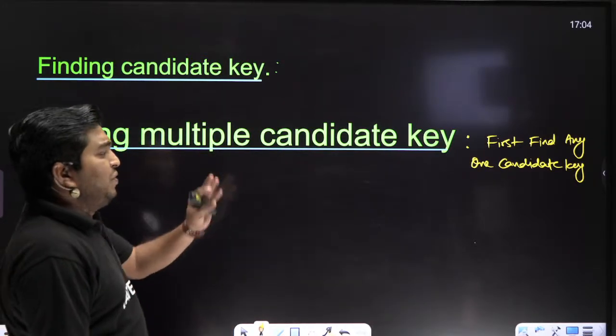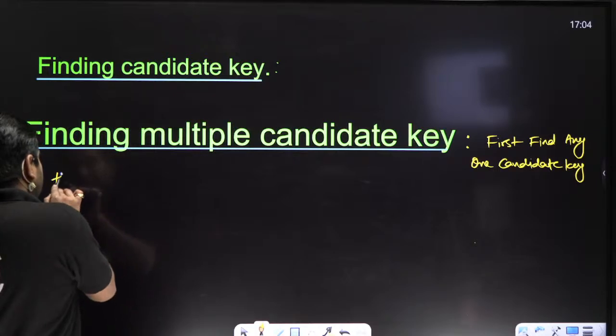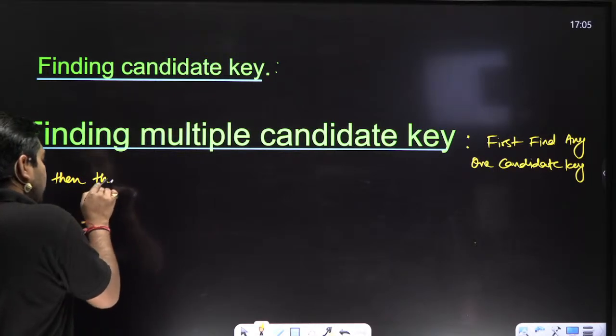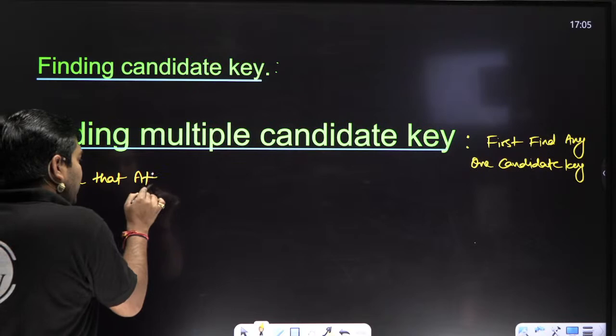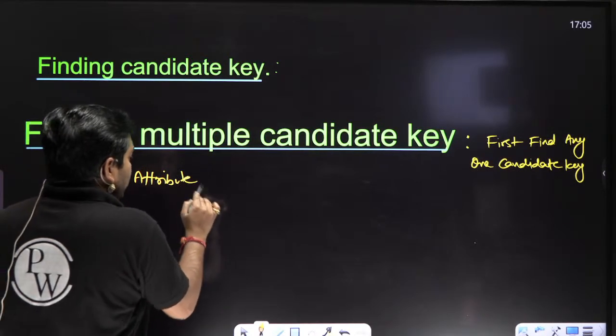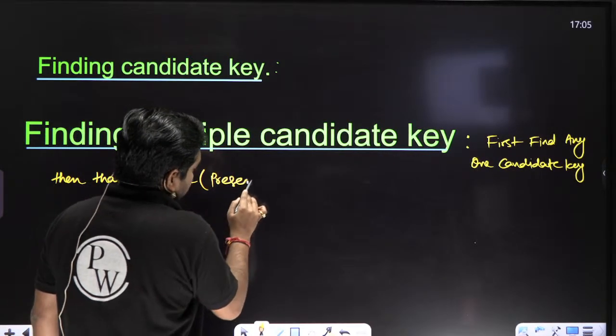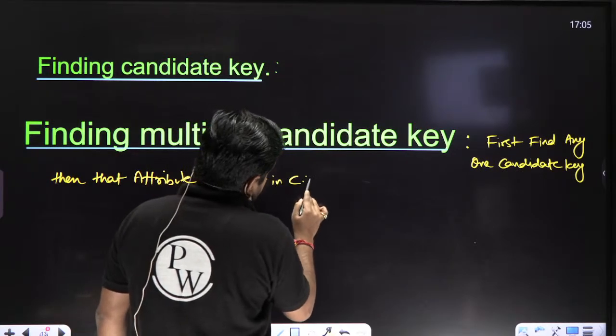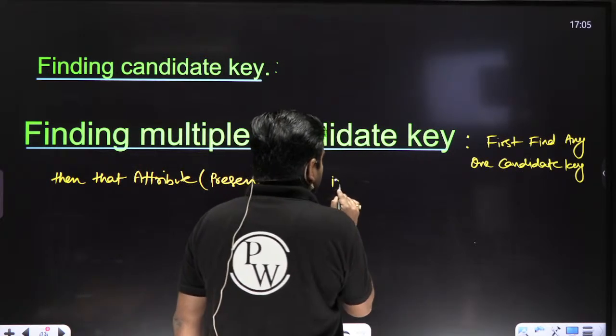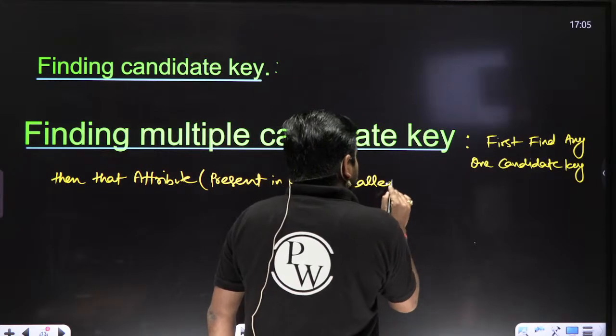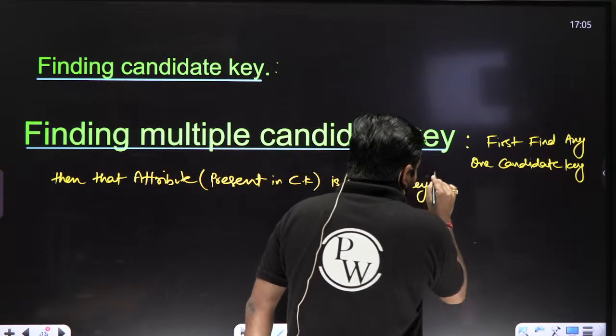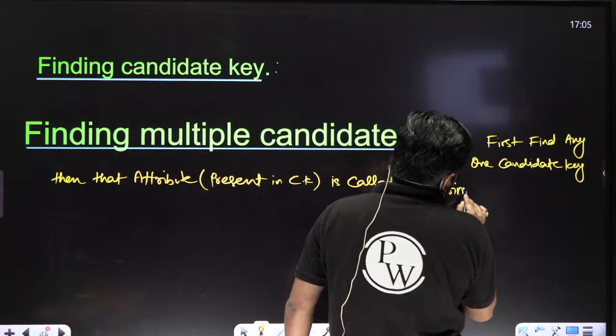First find any one candidate key. Then the attributes present in that candidate key are called key attributes or prime attributes.